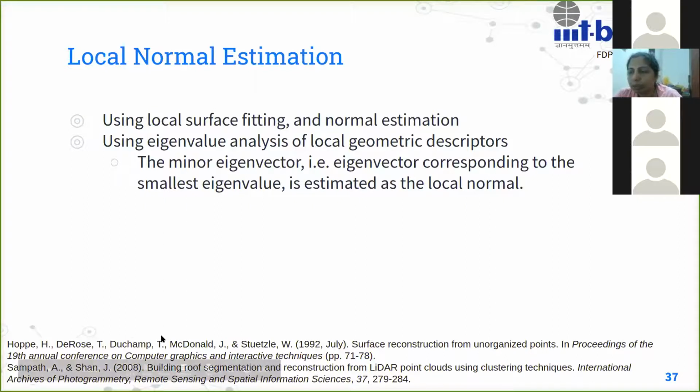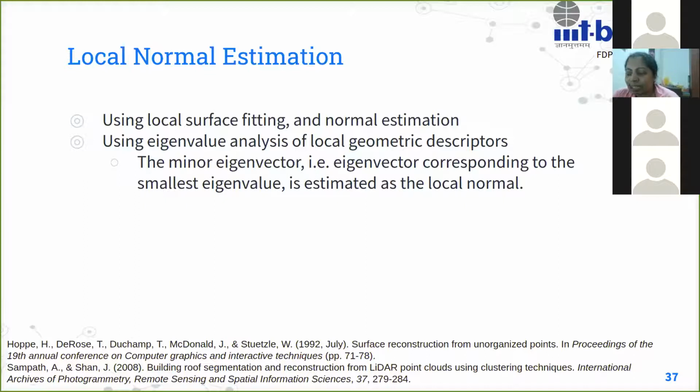There has been enough work where this has been used. This was first used in Hoppe's paper that was in 1992. This is a classical paper in computer graphics, which actually talked about the covariance tensor to start with. If you look at the LiDAR point cloud processing papers, you wouldn't find this connection at all, but a lot of this actually came from computer graphics.